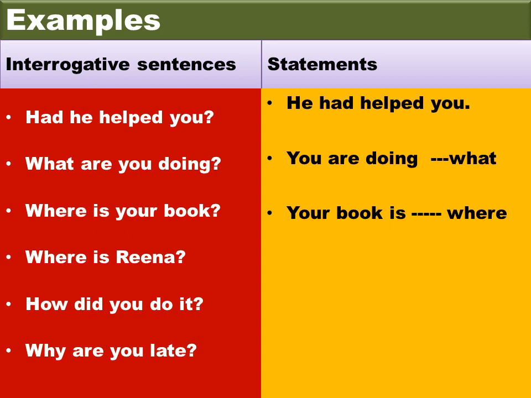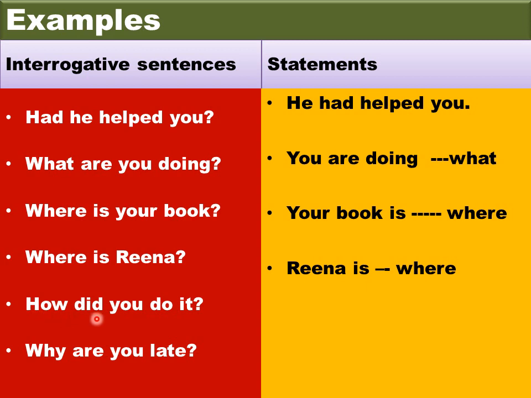Now let's see another example. Where is Reena? So here how will you change this? Let's see. Reena is somewhere. Reena is in the school, or Reena is in the park somewhere, right? So in the park, in the school, in the theater, all these are telling about Reena. So which is the subject here? Reena is the subject because we are talking about Reena. The remaining part is the predicate, right?